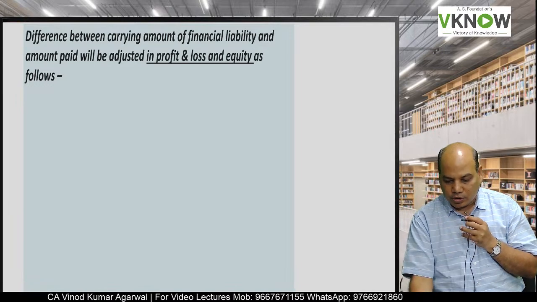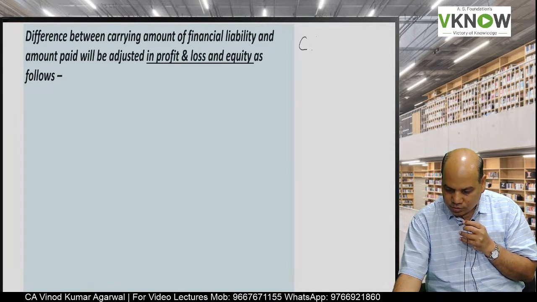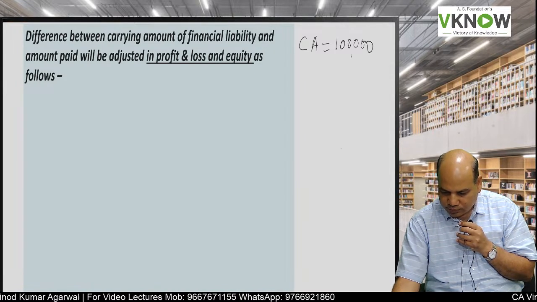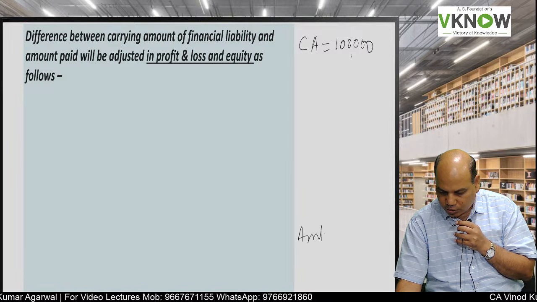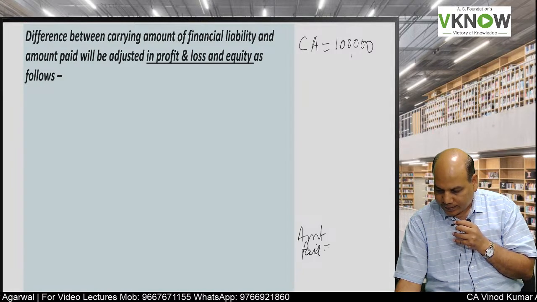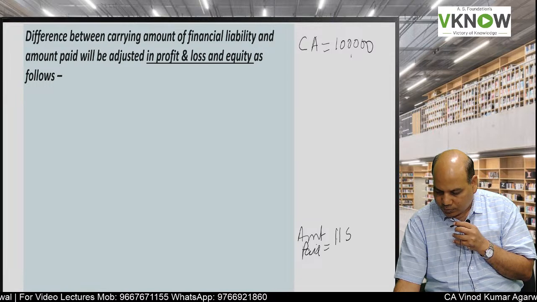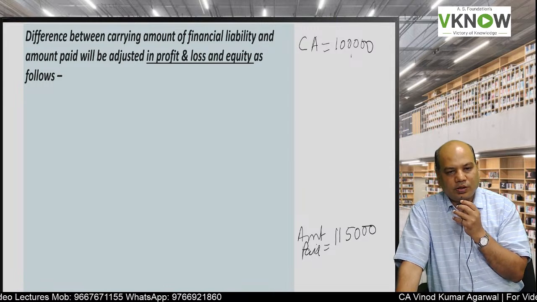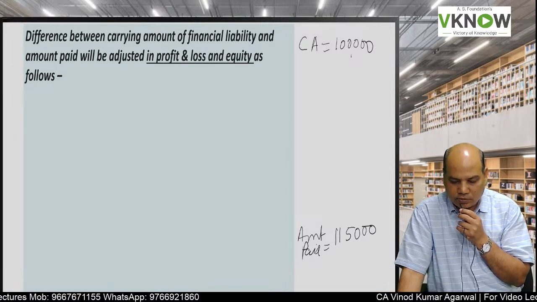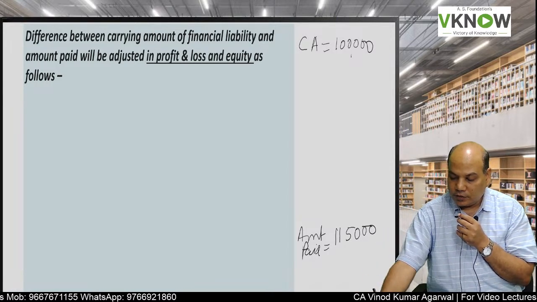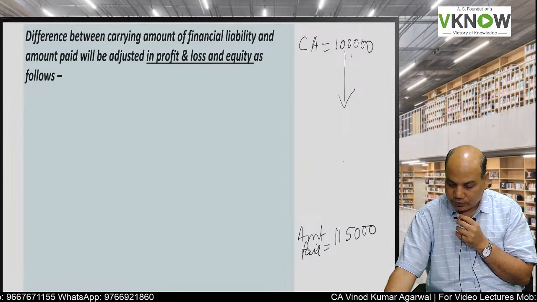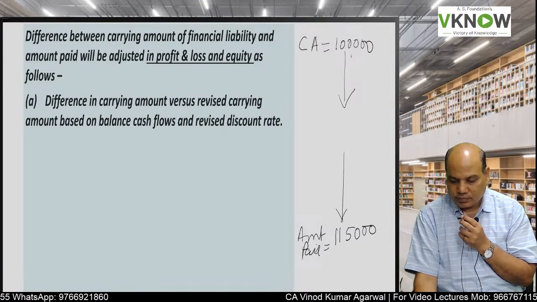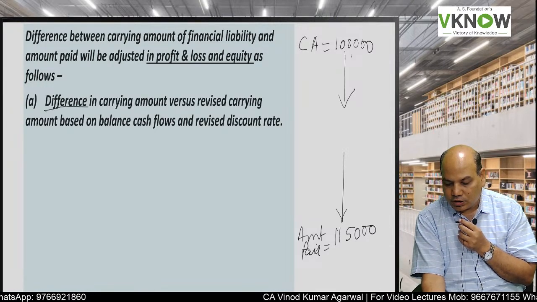Let us see. Suppose this is the carrying amount of financial liability, 1 lakh, and suppose the amount paid to settle is 1,15,000. The company says take 1,15,000 and let us close our liability. So what is the difference? The difference is 15,000. How will that 15,000 be treated? First is the difference in the carrying amount.